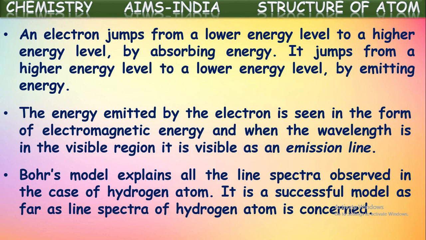So all these different spectral lines were observed by Niels Bohr in his hydrogen spectrum experiment. It is a successful model as far as the line spectra of the hydrogen atom are concerned. It is the most successful because he gave the complete line spectra of the hydrogen atom by studying all kinds of energy emissions.